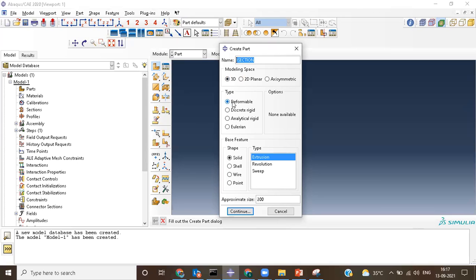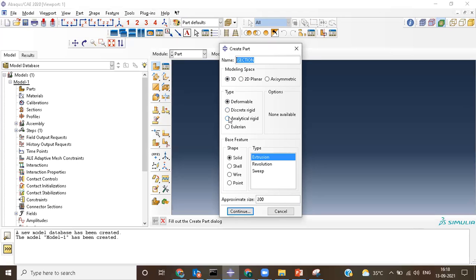In the type, you choose which type you are trying to do. For the object named I section, which you are creating in 3D, what is its behavior? You can make it a deformable one, or a rigid one, or an Eulerian one. Eulerian is not required for you guys because it talks about fluid, and fluid is nowhere involved in any of our projects. So I'm not talking about Eulerian. We are talking about deformable or rigid body.